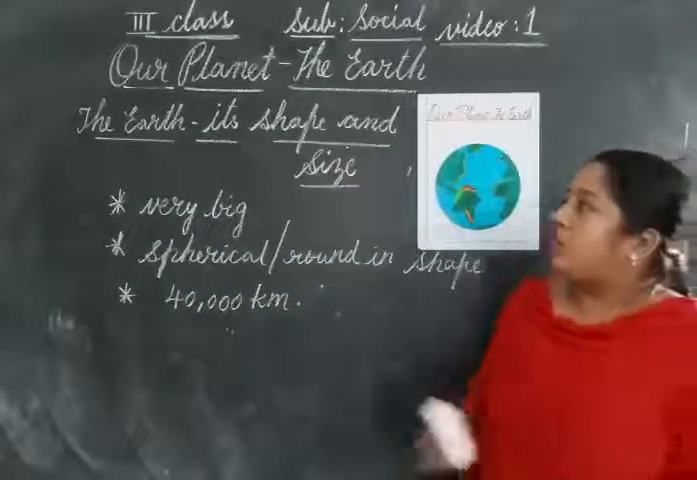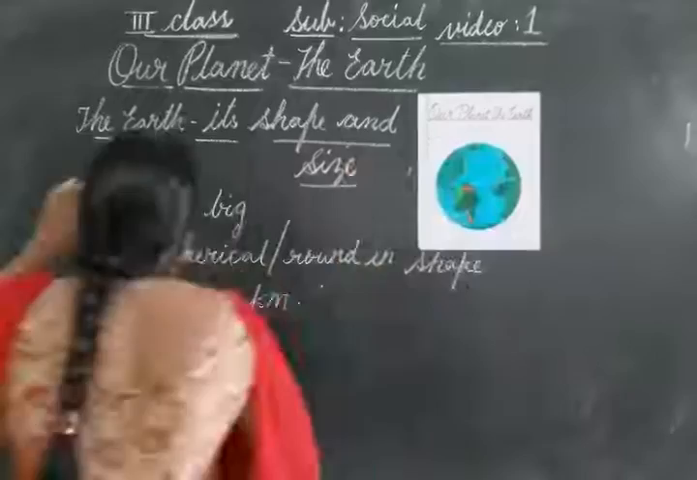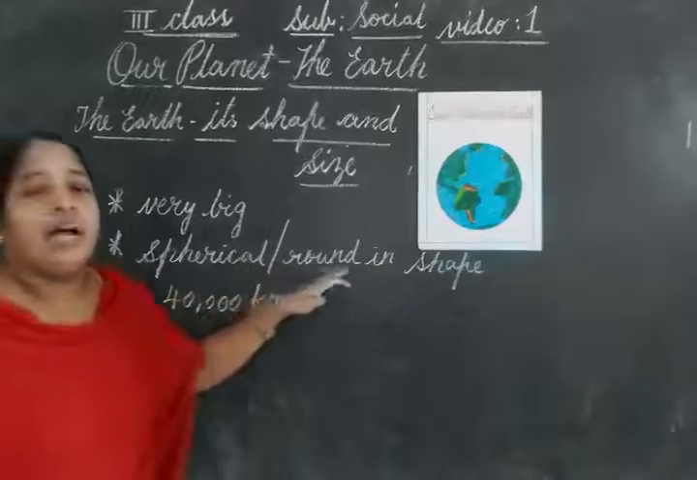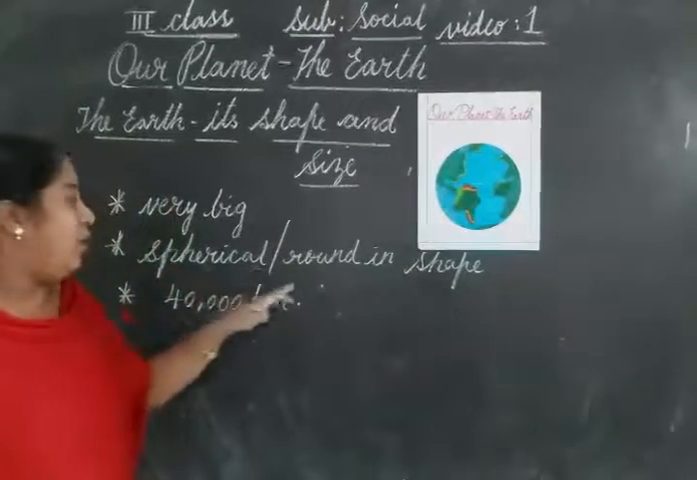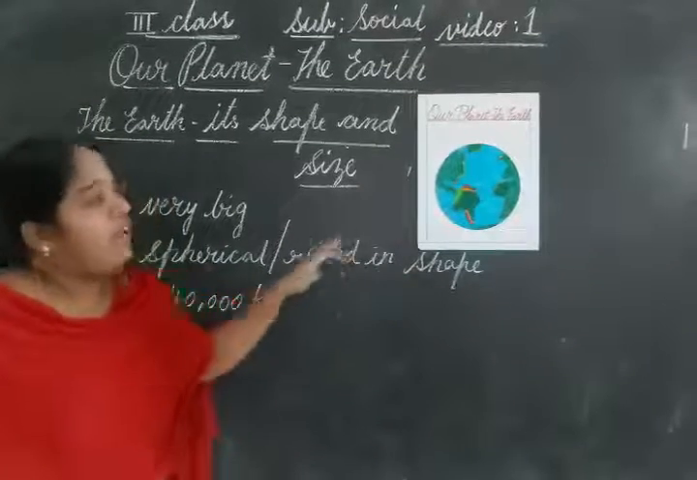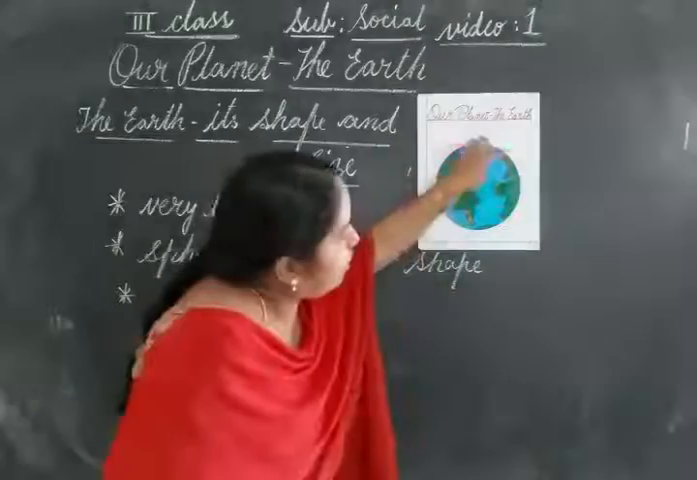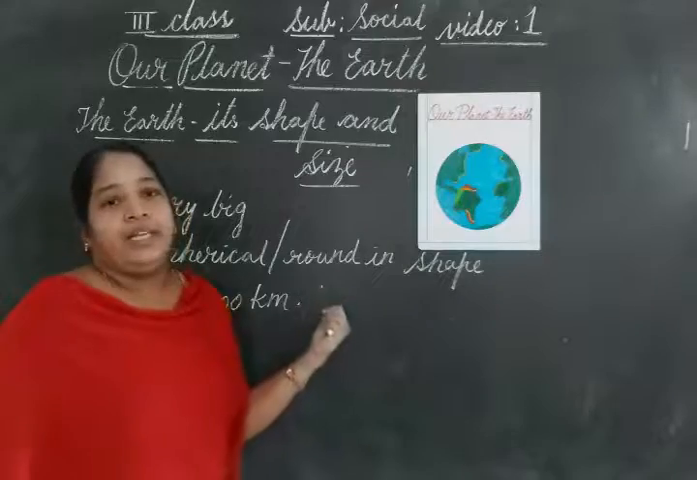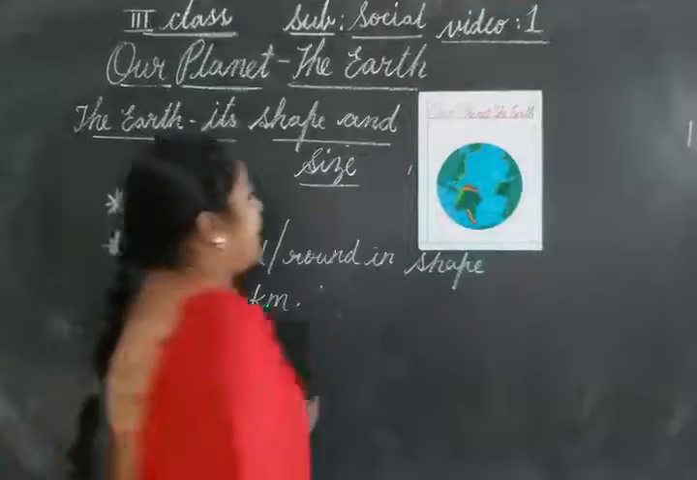Understand, children? What is the shape of the earth? The earth is very big in size and it is spherical or round in shape. And if you want to take a round around the earth, we have to travel 40,000 kilometers. Clear, children?